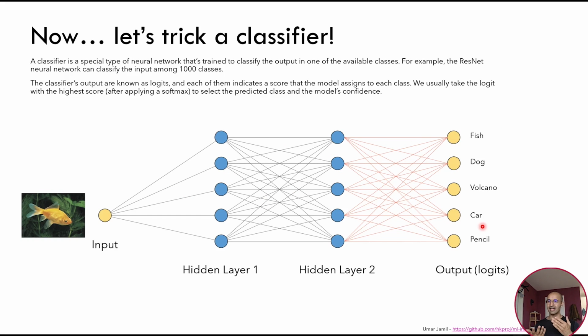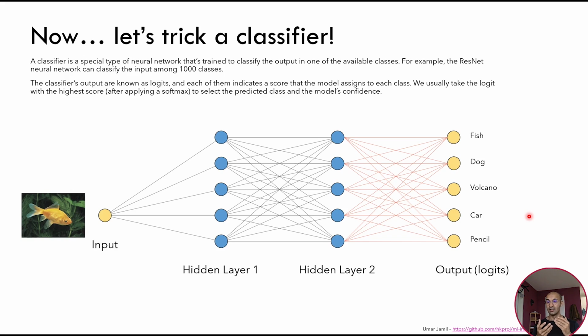For example, the ResNet network can classify the input picture into one of the 1,000 classes it has in its output logits. The output of a neural network of this kind is called logits because it indicates the score that the network assigns to each of these classes. We don't usually work directly with the logits, we apply a softmax. A softmax is a function that turns the logits into probability scores because they sum up to 1.